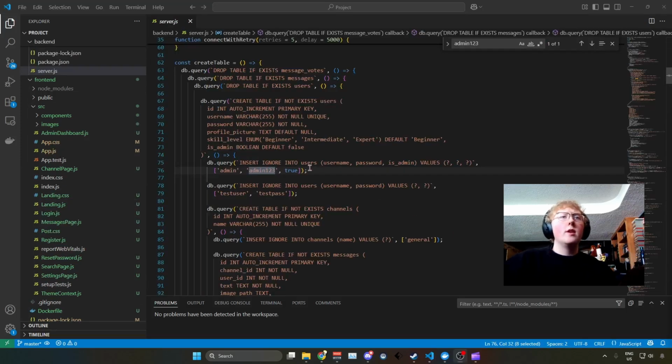I'd also like to point out real quick that if you want to log into the system as admin, the password is 123. We can see here that isAdmin is true. We also have another hard-coded user, testuser. The password is testpass. So if you want to log in and check the users, go for it.